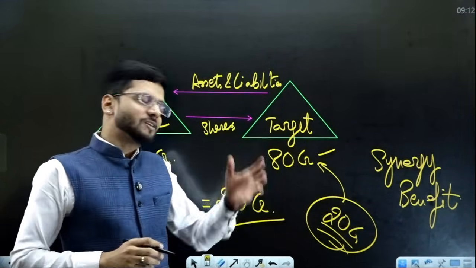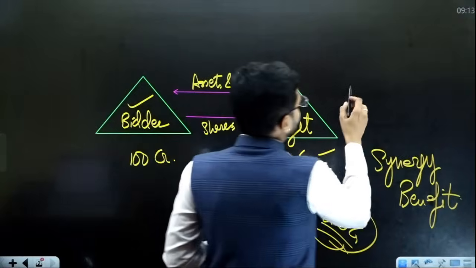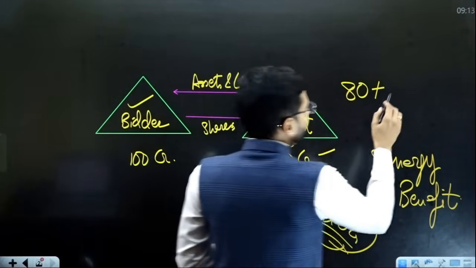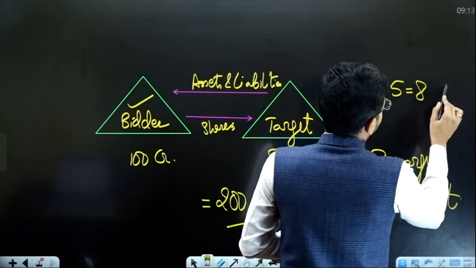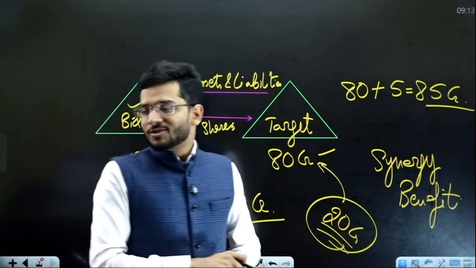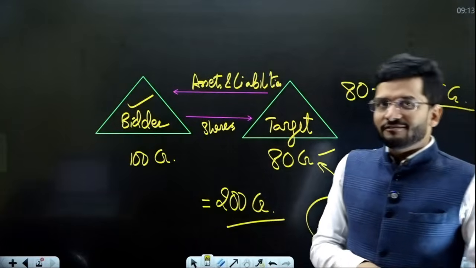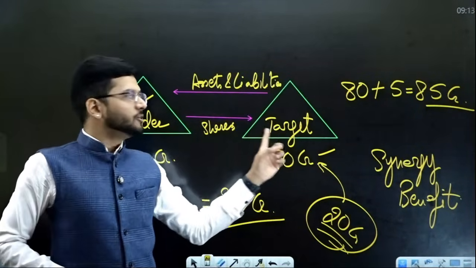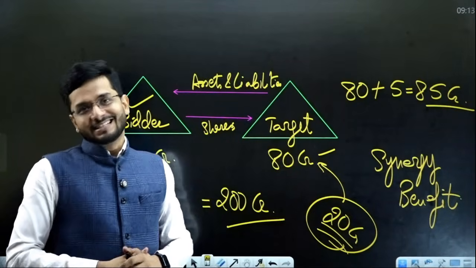After negotiation, it is decided that the target company will get 80 crore rupees plus 5 crore rupees extra, so the target company will get a total of 85 crore rupees. Out of 20 crore, 5 crore rupees will be given to the target company shareholders.